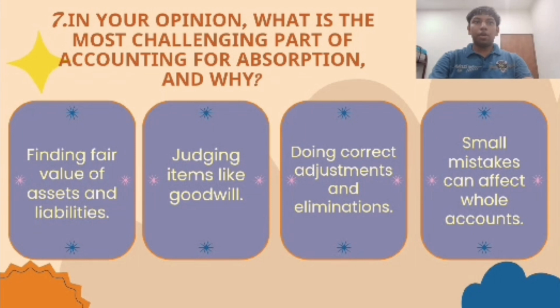Okay, for question 7: in your opinion, what is the most challenging part of accounting for absorption and why? The most challenging part of absorption is determining the fair value of all assets and liabilities. Some items like goodwill and intangible assets require a lot of judgment and estimation. It is also hard to ensure all adjustments and eliminations are done accurately. A small error can affect the entire financial statement. The process is time consuming because many documents and validations must be checked. Overall, it is challenging because absorption involves both accounting and